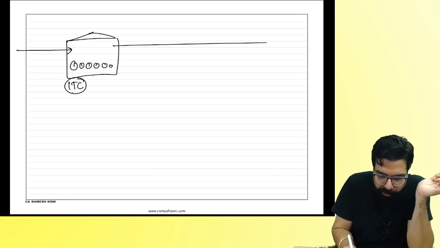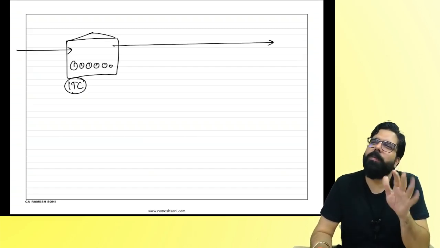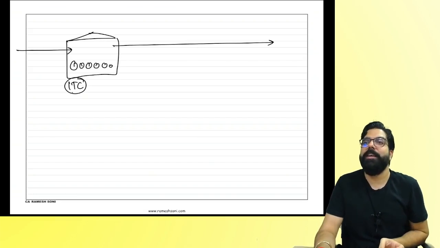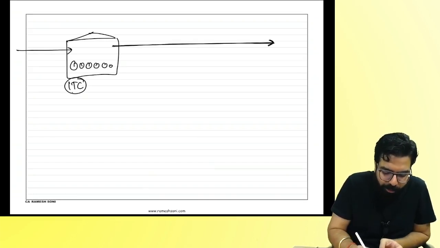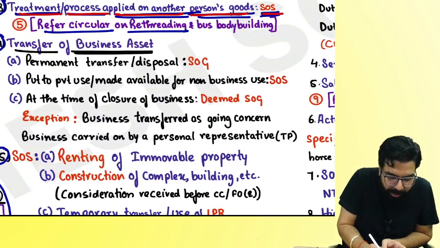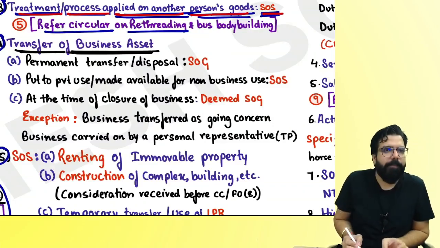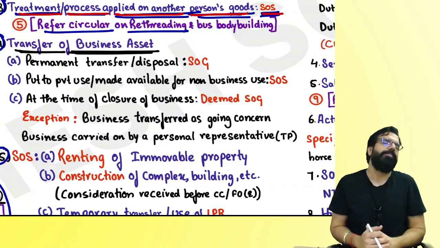I sold some goods, and the remaining goods, I thought I'll close my business and take it home. So I closed my business and I took all the goods home. Government is telling, Ramesh, if transfer of business is happening, I'll talk about that later. First, I'll talk about permanent transfer.